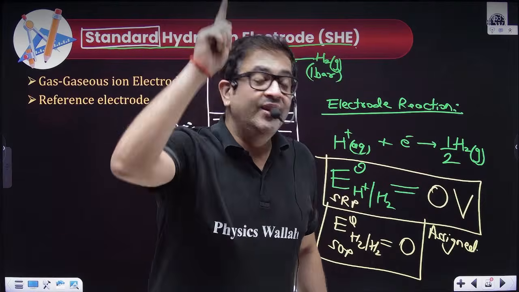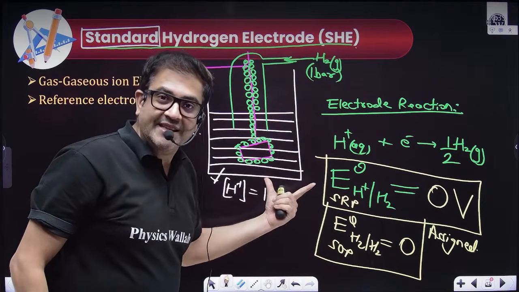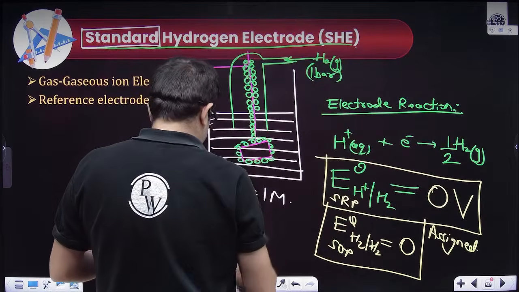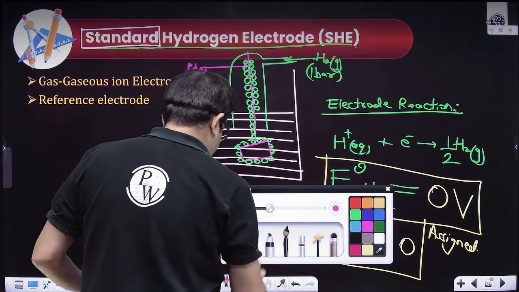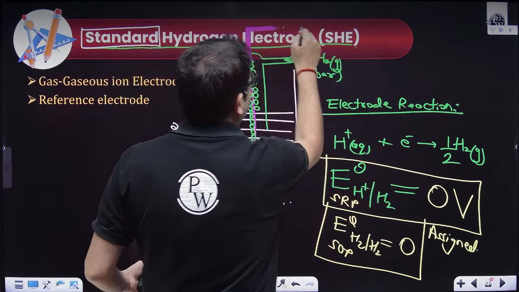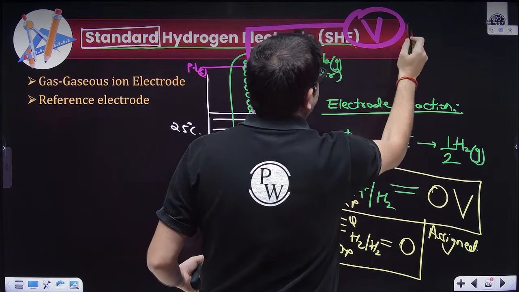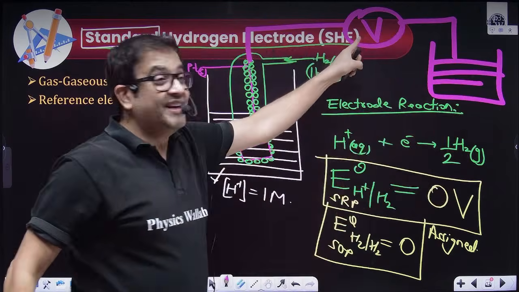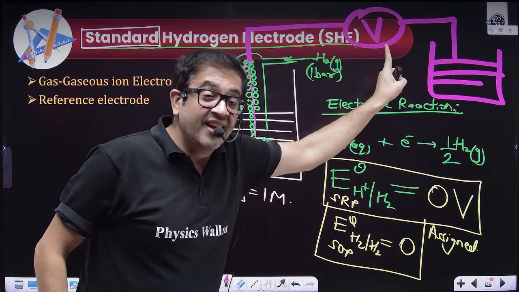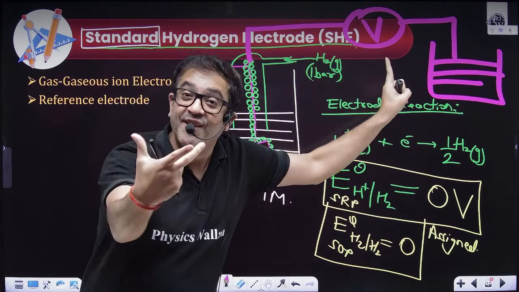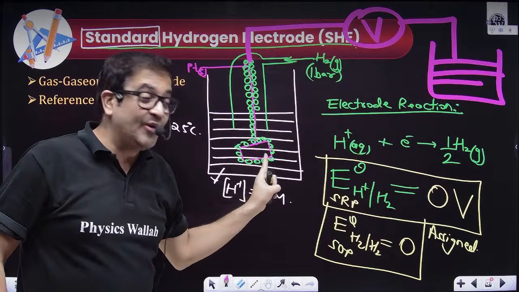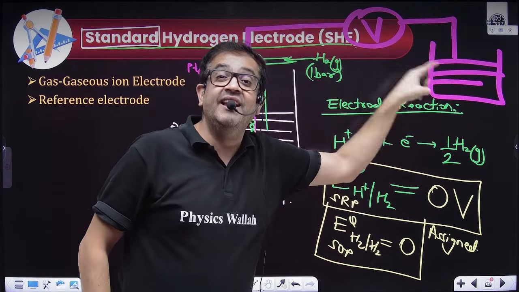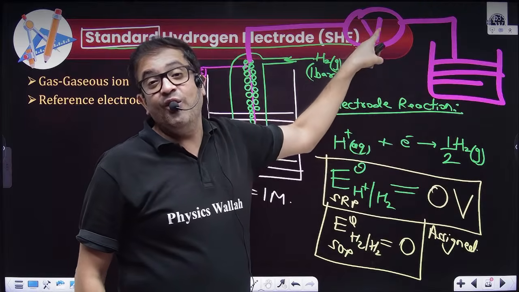Now you take this electrode on one side and you take any electrode on the other side and you connect this with a metallic wire, and now you add a voltmeter across the two compartments. This voltmeter will definitely give you a reading, which is the potential difference. The one potential you have assigned as 0, so whatever you connect on the other side will be the value of this voltmeter.